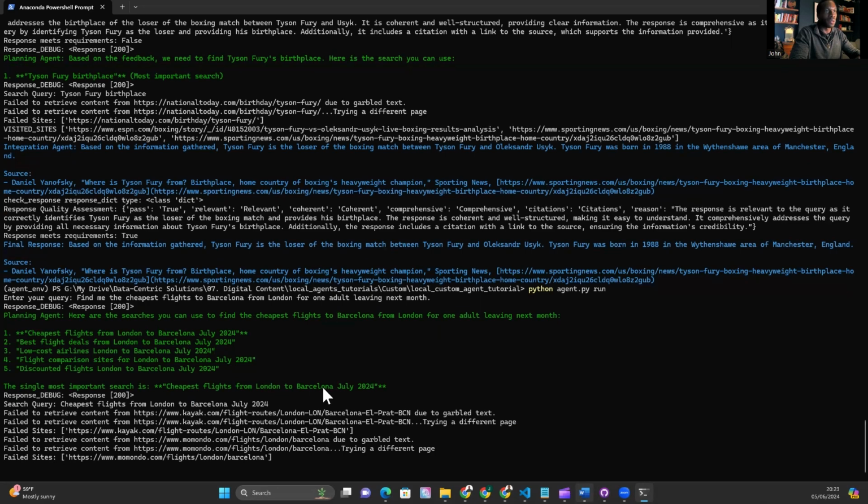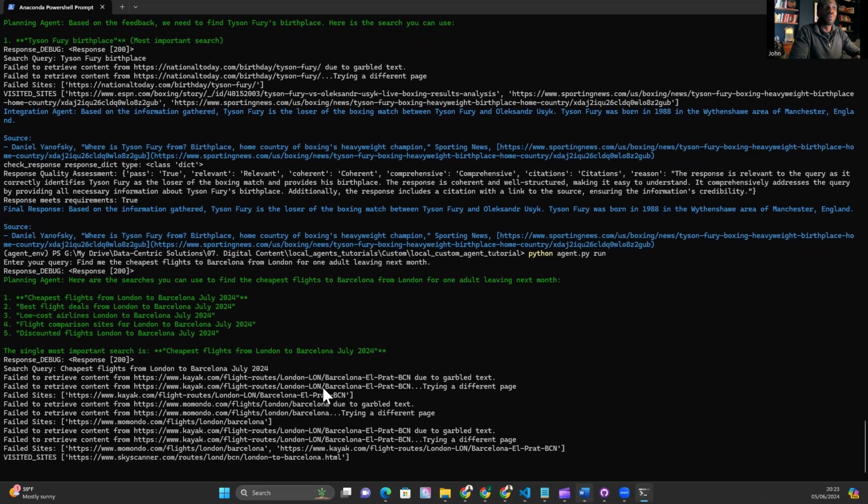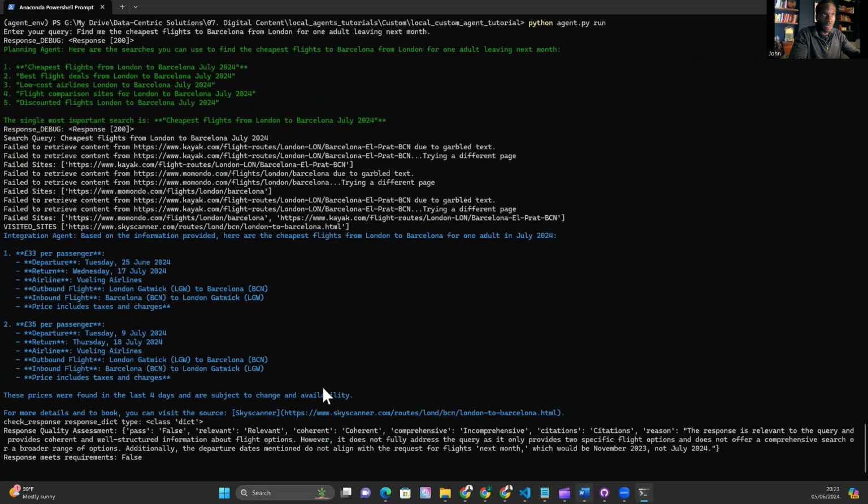Mondo, we failed again. And notice GPT4o is a much more capable model, so it's able to just move on to the next sites. Maybe I spoke too soon. Oh, no, it is. Yeah, so we're on Skyscanner. Some of the models get stuck because they can't unpick the prompts that tell them to move on if a site failed. And notice this is really nicely laid out too.